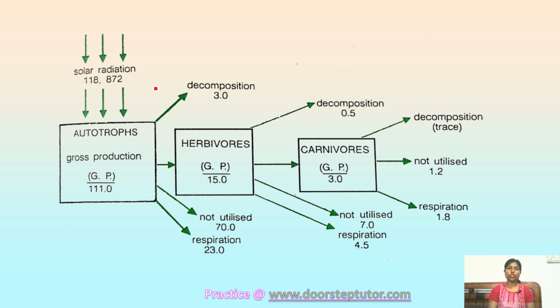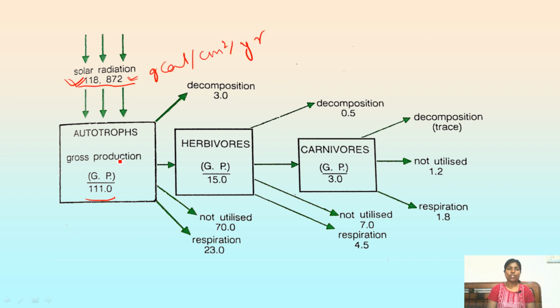Out of this 1,18,872, only 111 is being utilized by autotrophs. You can say that this amount of energy is limited for this ecosystem, right? So if you calculate, you will find that this amount is very less. It is only 0.1% of the total solar radiation, right?